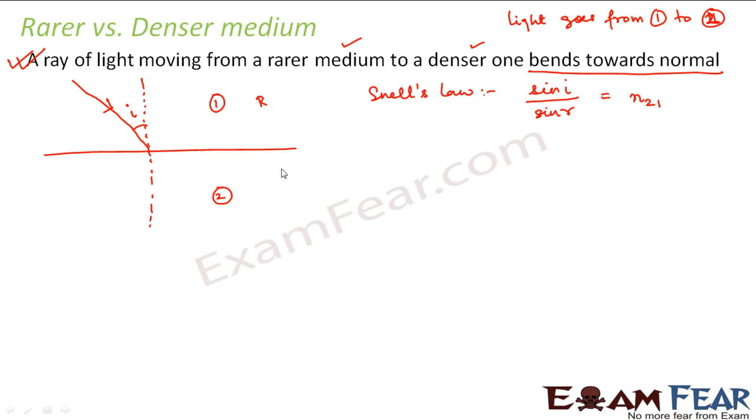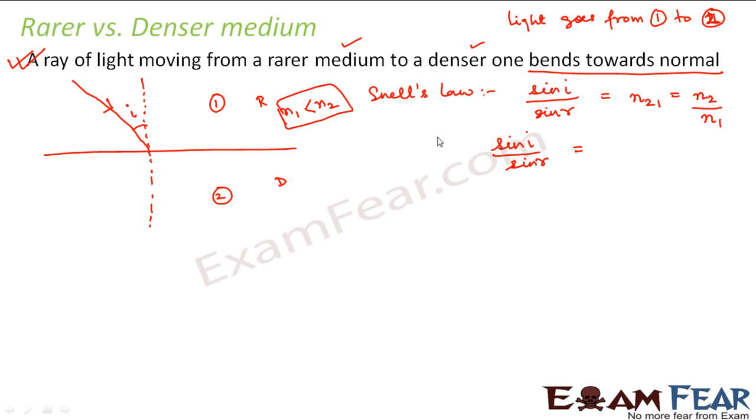So this is a rarer medium and this is a denser medium. So n21 is nothing but n2 by n1. Since this medium is rarer, n1 will be lesser than n2, because the refractive index of a rarer medium is lesser than that of a denser medium. So sin i by sin r is equal to n2 by n1.